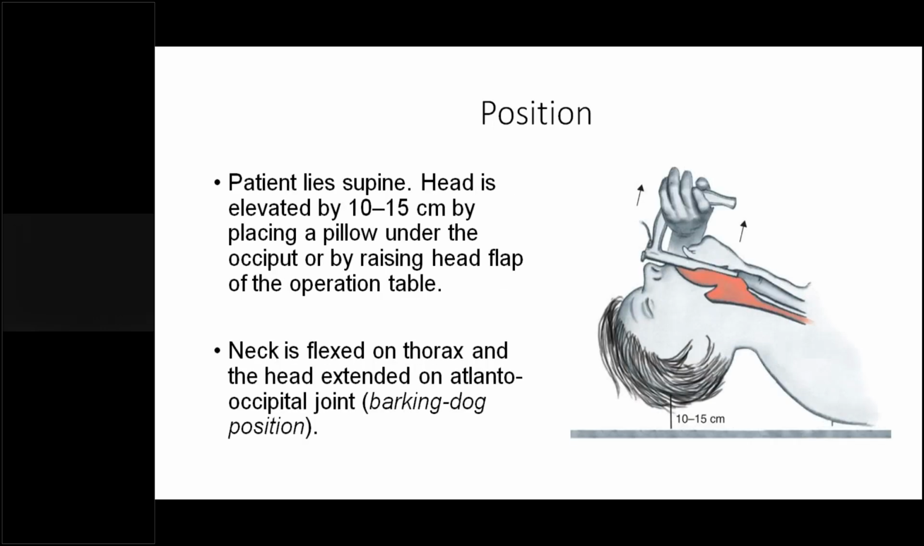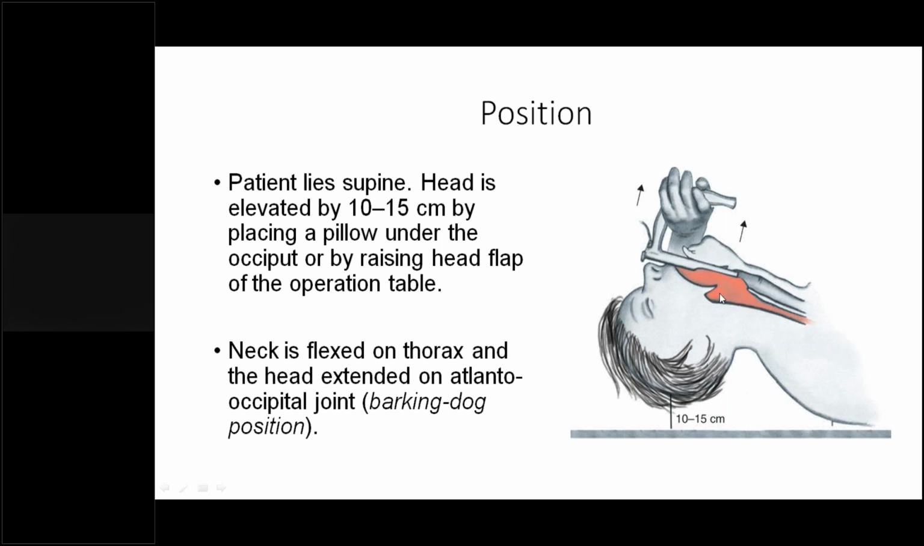So this is the position which I was talking to you about. The patient will lie in the supine position, and you will raise the head by keeping a pillow under it, by at least 10 to 15 centimeters, and then the neck is flexed on the thorax and extended at the atlanto-occipital joint. That will bring your larynx up in a straight line so that you can easily pass your laryngoscope and visualize this part of the larynx.